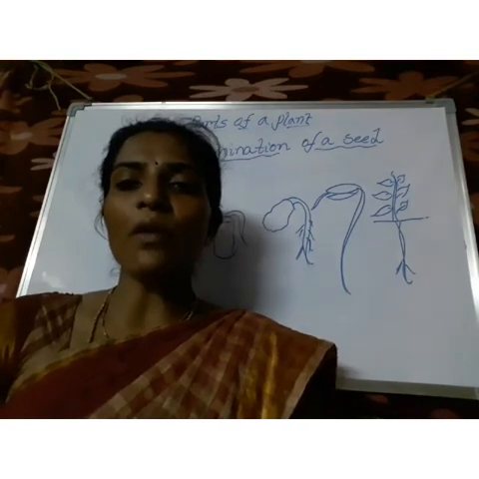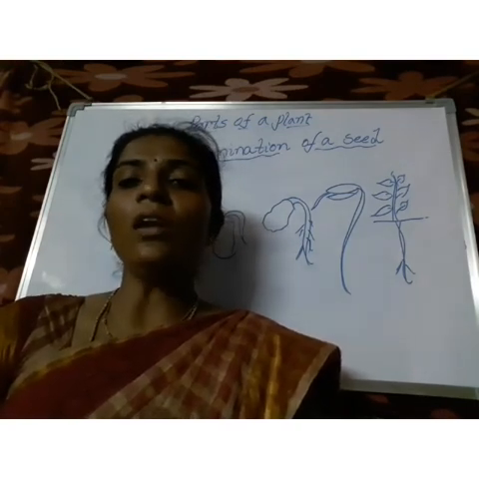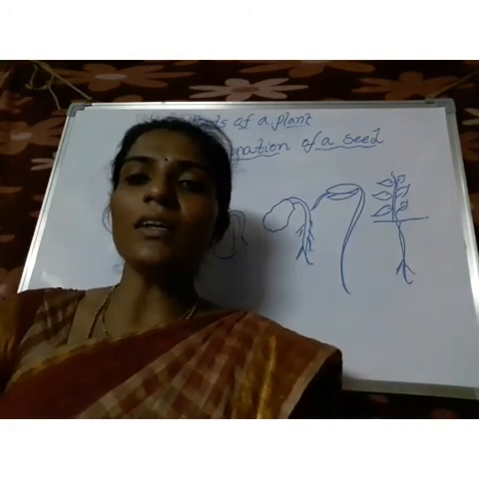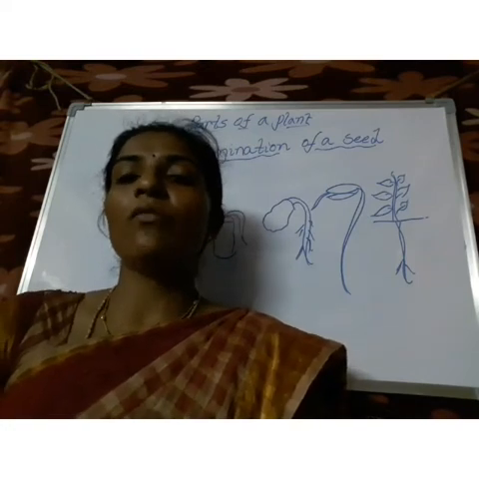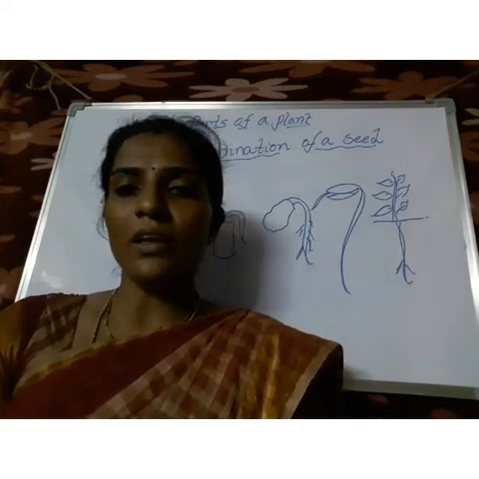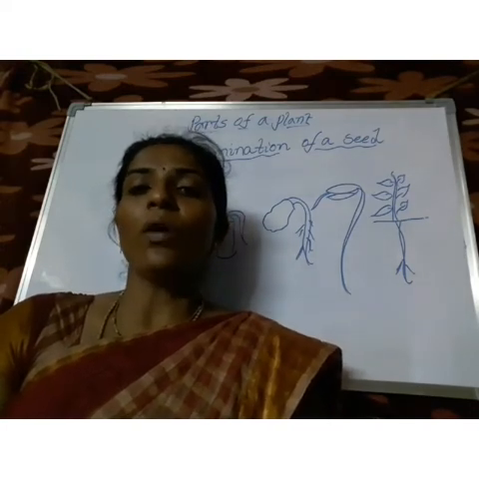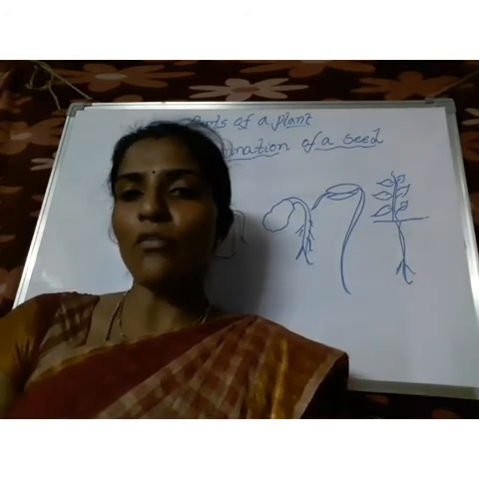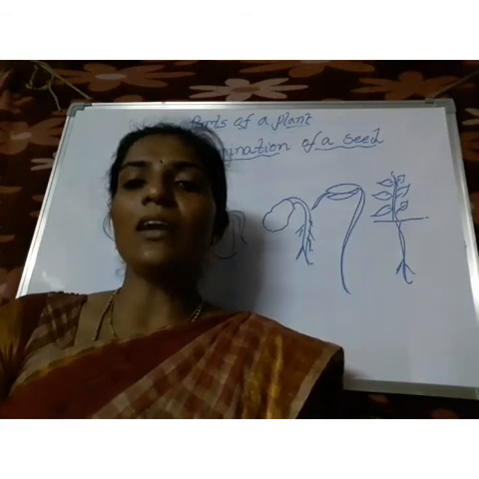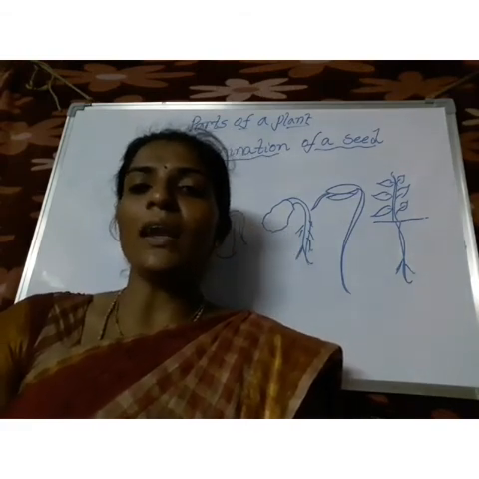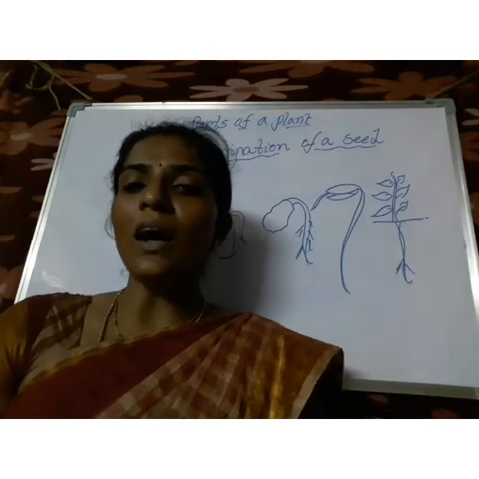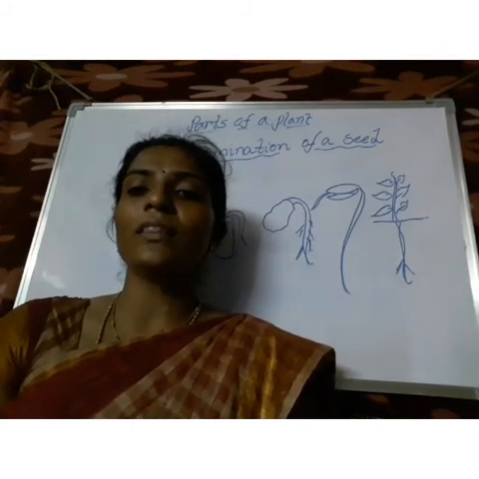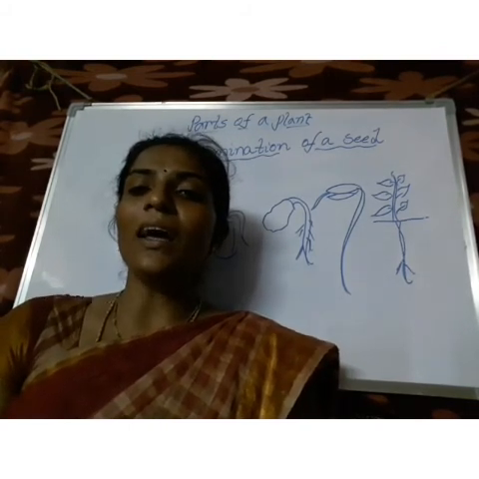Children, once again I want to summarize the lesson. First of all, in this class we discussed the parts of a plant. A plant contains so many different parts. What are the parts? Roots, stem, leaf, flowers and fruits. And what are the functions of the parts? First of all, roots. What is the function of roots? They anchor the plant and fix it firmly in the soil, and they also absorb water and minerals from the soil, and the roots also store food. Examples of that are carrot and radish.